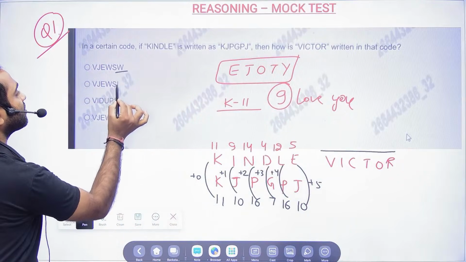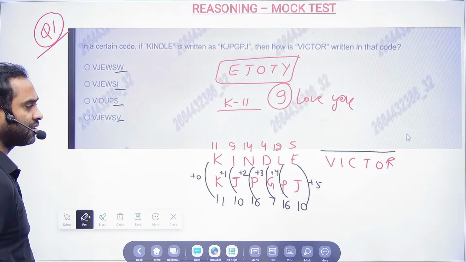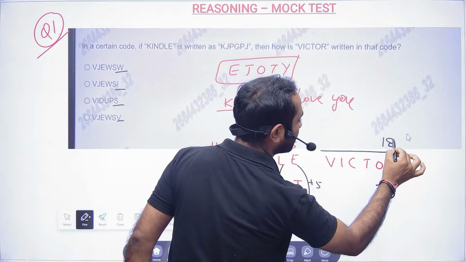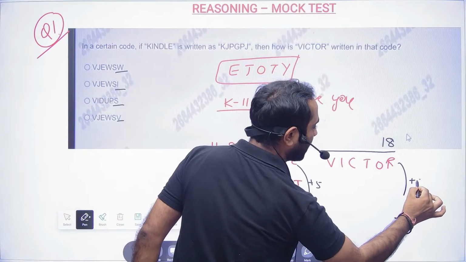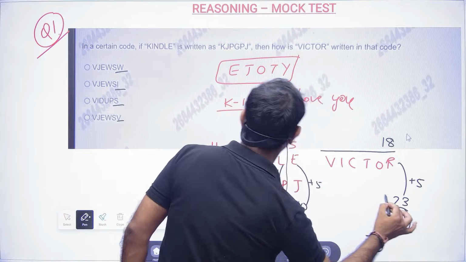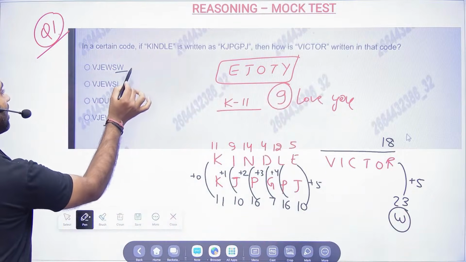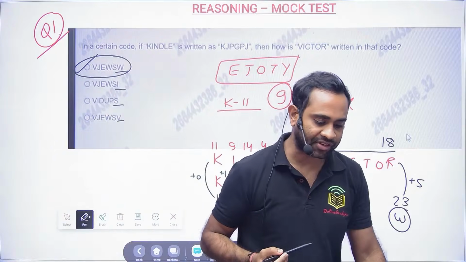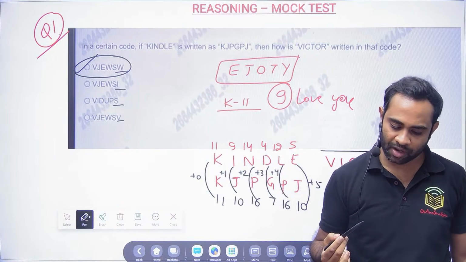You see the last letters are different. R is 18, so 18 plus 5 will be 23, and 23 is W. I just need the last alphabet.